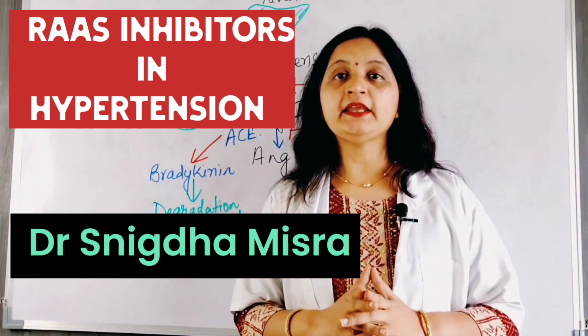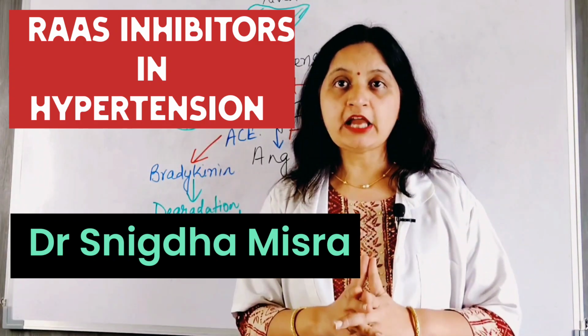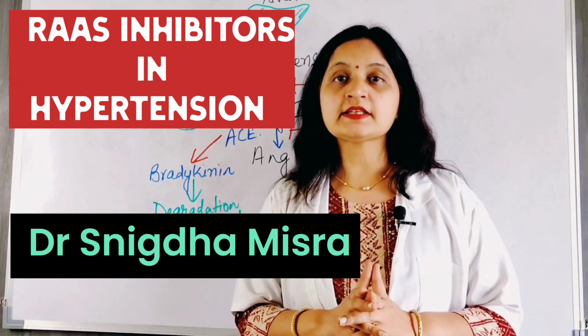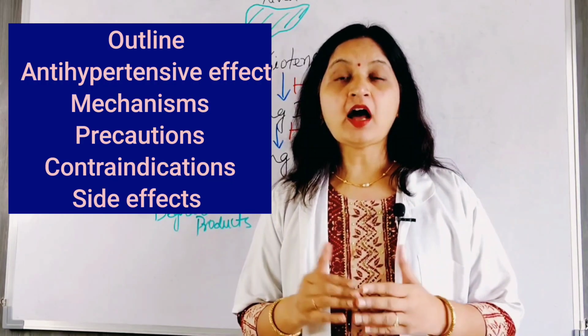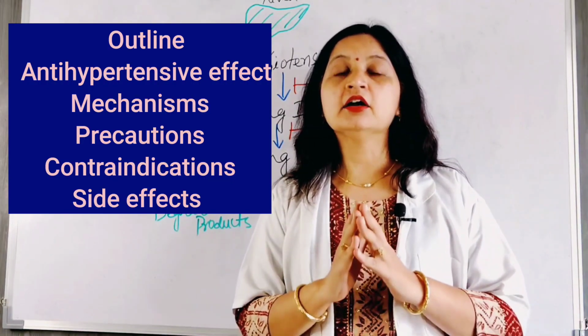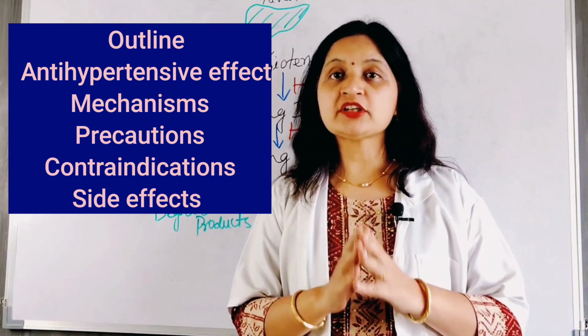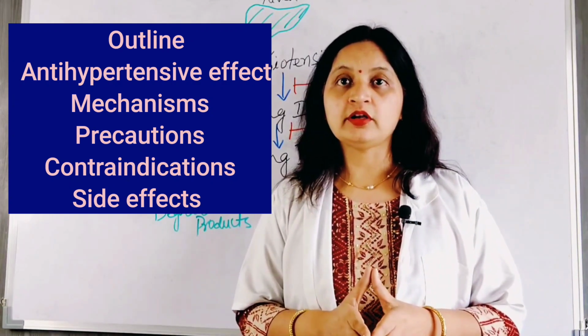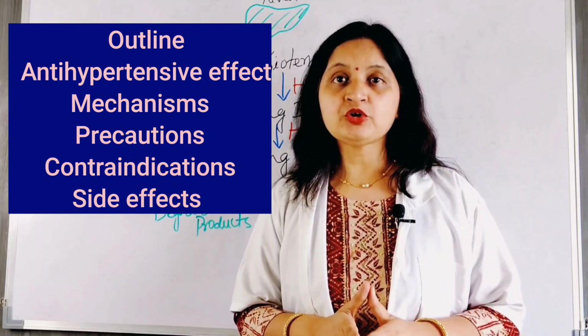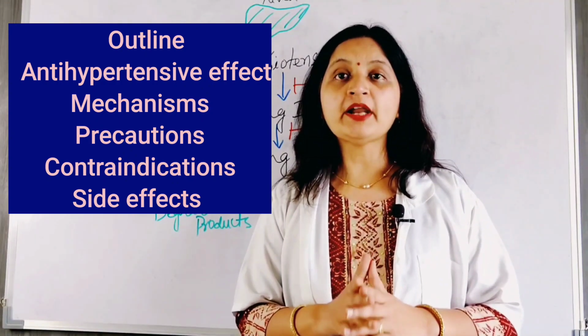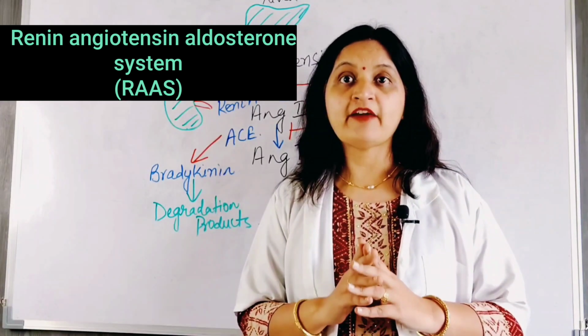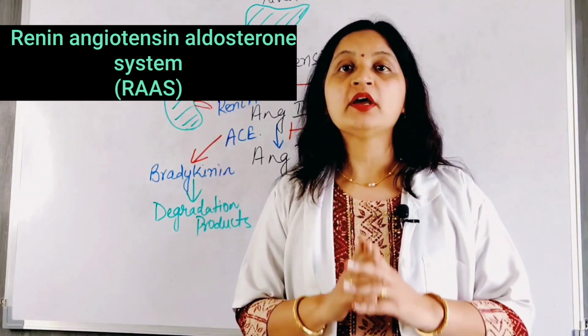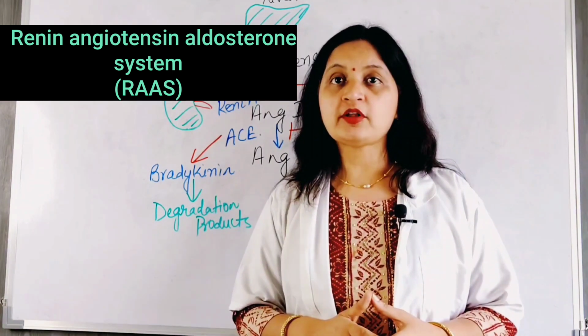Talking about the inhibitors of the renin-angiotensin-aldosterone system, or RAS: the antihypertensive effect, other beneficial effects, the precautions, contraindications, adverse effects, and so on. For better understanding, please refer to my previous video on normal blood pressure regulatory mechanisms, where I have discussed in detail the renin-angiotensin-aldosterone system.